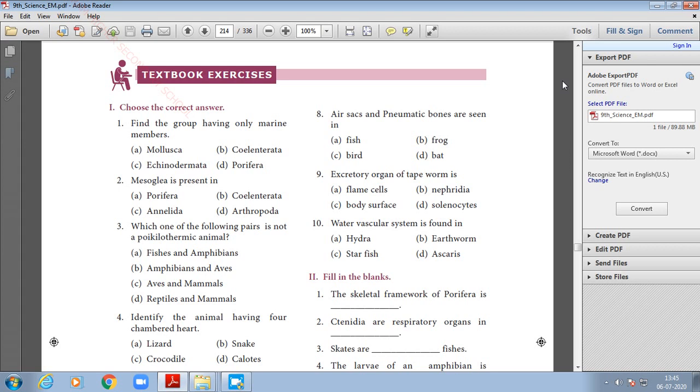So in this video we are going to see class 9 biology unit 17, animal kingdom. I hope you all have seen the previous videos of this lesson. So we'll have just a recall of that lesson and we'll move on to textbook back exercises.